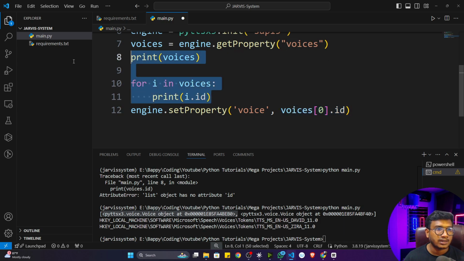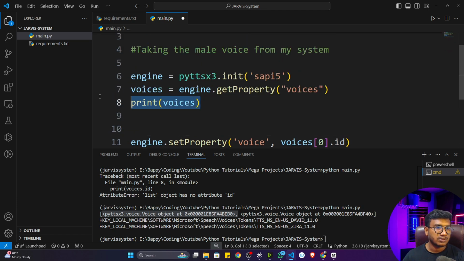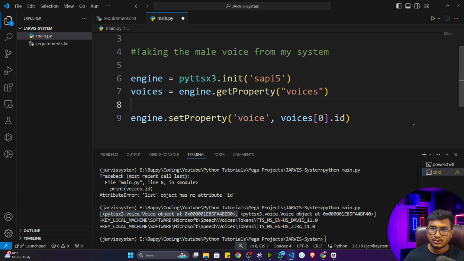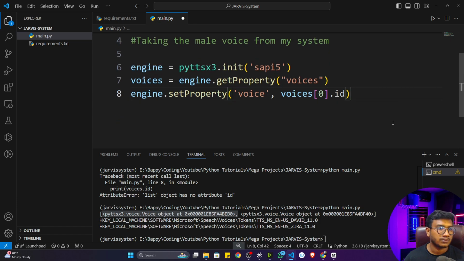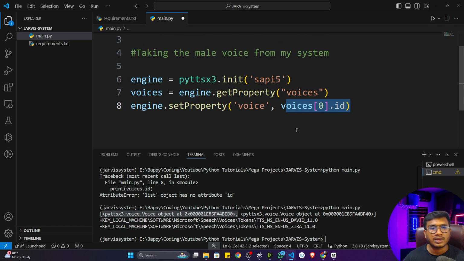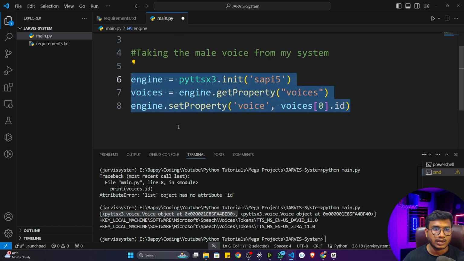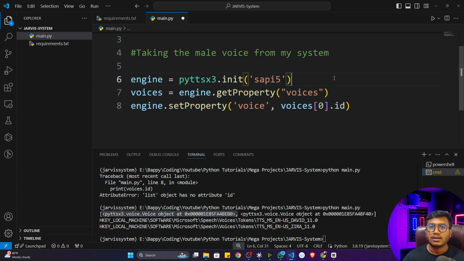I hope you got it. Now let me delete this particular line. I'll also delete this line, it's not required. That's it. Now it will automatically set the property with the male voice. So initially you have to initialize the engine and set the property, because you want to use the male voice, not the female voice. I hope it's clear.